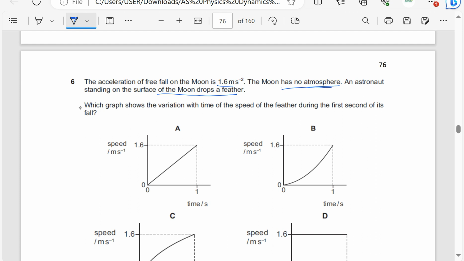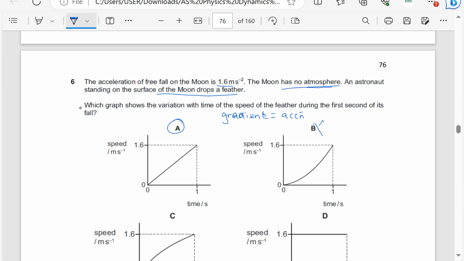The moon has no atmosphere, there is no air resistance, meaning acceleration remains constant. And remember, from a velocity or speed time graph, the gradient is the acceleration. From a velocity or speed time graph, the gradient is the acceleration. Since there is no atmosphere, the acceleration will be constant and equal to 1.6 meters per second squared. So the answer is going to be A.